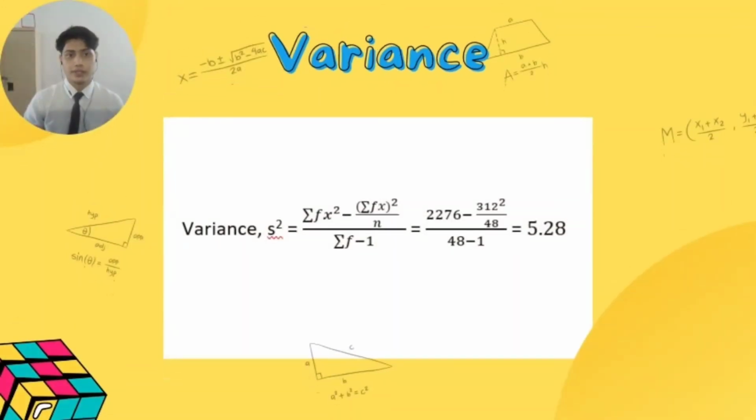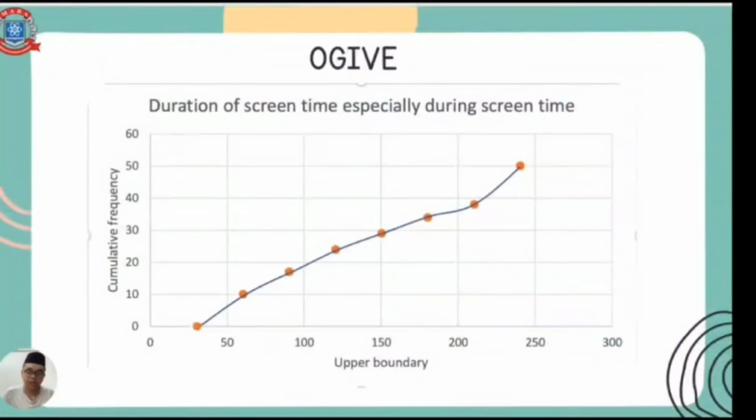Lastly, we calculate the variance for our histogram by using the formula shown. The variance value is 5.28, and since the variance is quite high, our data is highly spread. We've decided to construct an ogive. Note that our ogive is a less than ogive, because the ogive starts with 0.